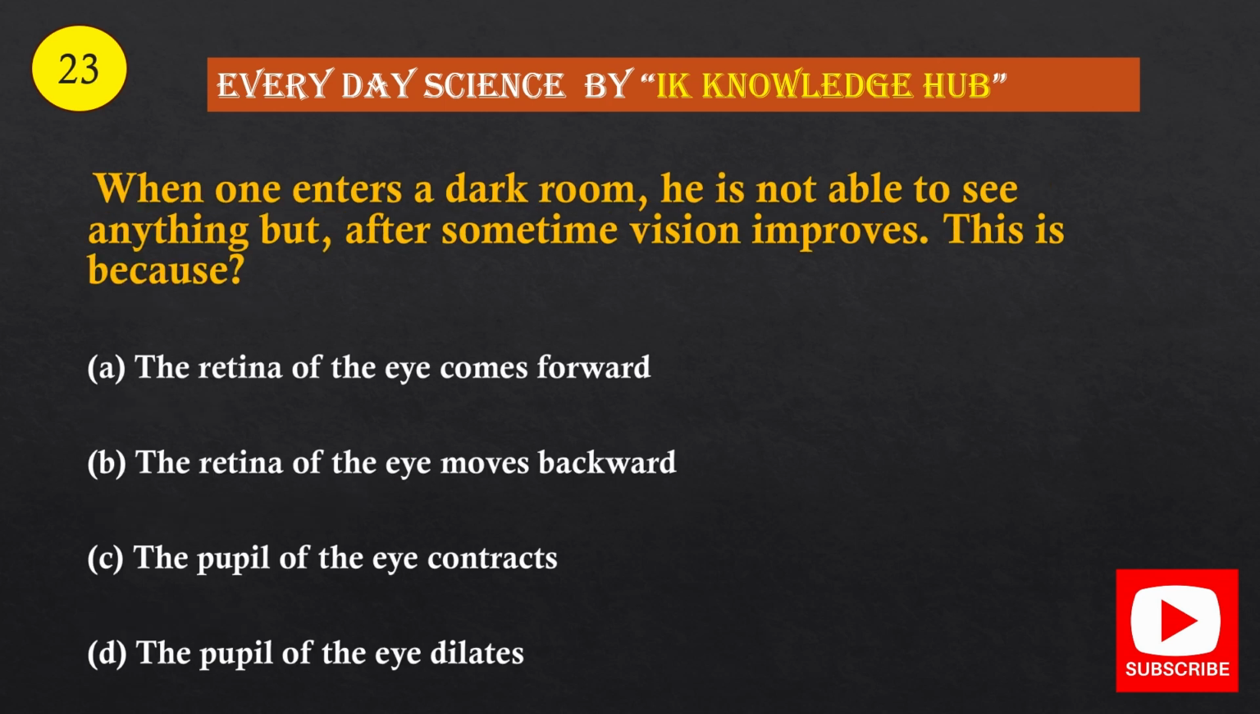Question number 23. When one enters a dark room, he is not able to see anything, but after some time, vision improves. This is because of option A, the retina of the eye comes forward. Option B, the retina of the eye moves backward. Option C, the pupil of the eye contracts. Option D, the pupil of the eye dilates.